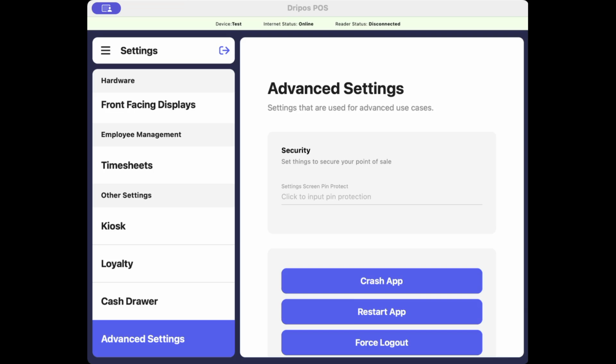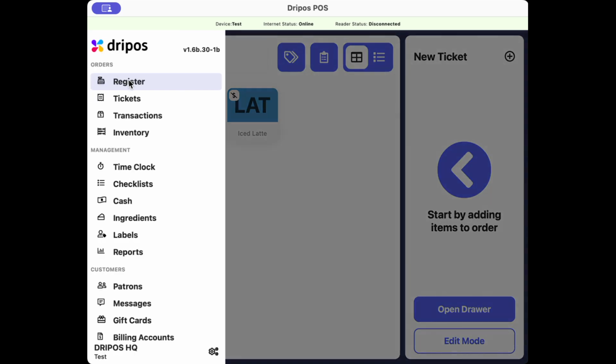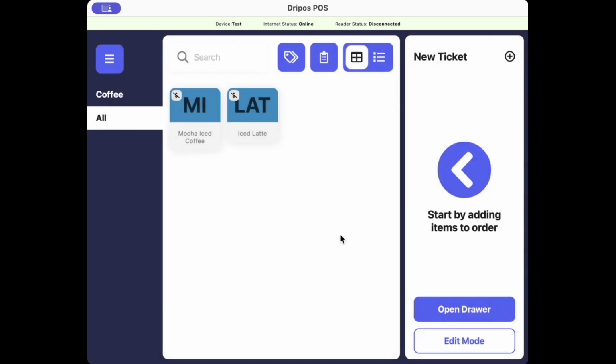top right. The last thing we wanted to discuss is custom products. So custom products are one-time items that can be created and purchased on the point of sale register. So in times where you need to be speedy and just want to add a one-time item, this is the best situation for that. So to create a custom product on the point of sale, you're just going to want to click on the 3-line icon, click on the Register tab, and bring yourself to this screen.